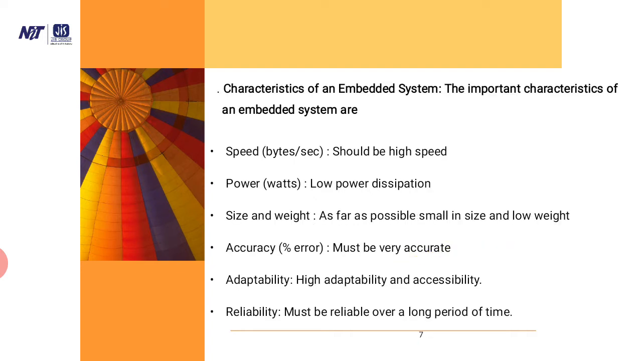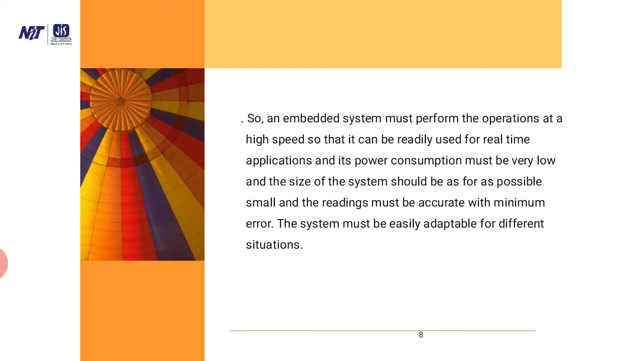Characteristics of an embedded system. The important characteristics of an embedded system are: speed, which should be high; power, low power dissipation; size and weight, as far as possible small in size and low in weight; accuracy, it must be very accurate; adaptability, high adaptability and accessibility; reliability, it must be reliable over a long period of time.